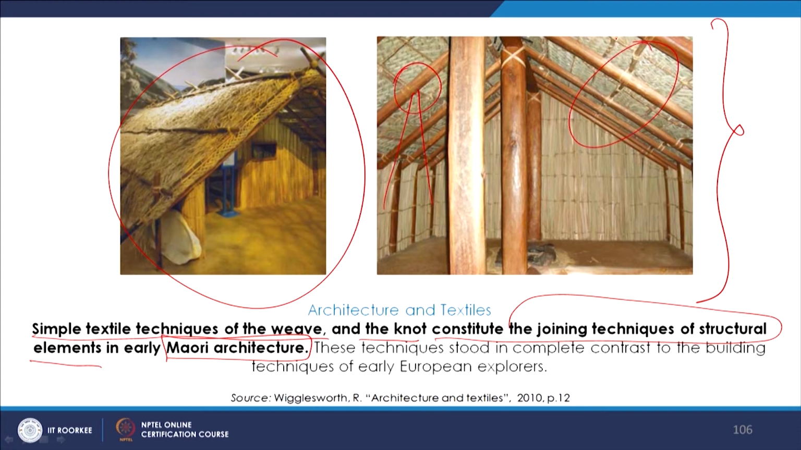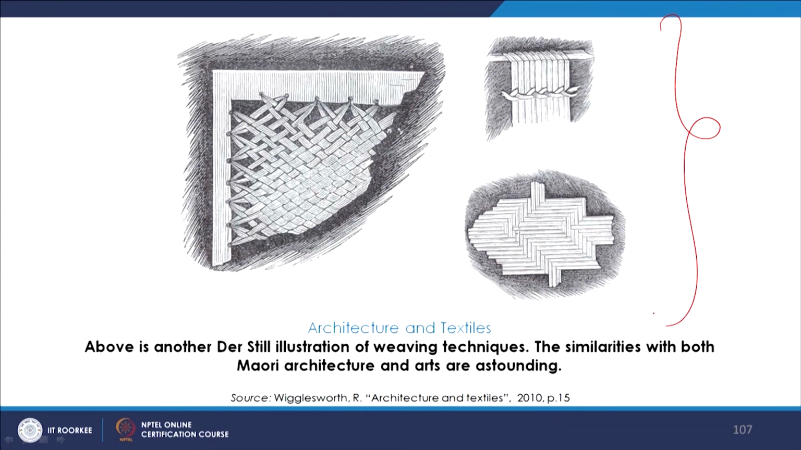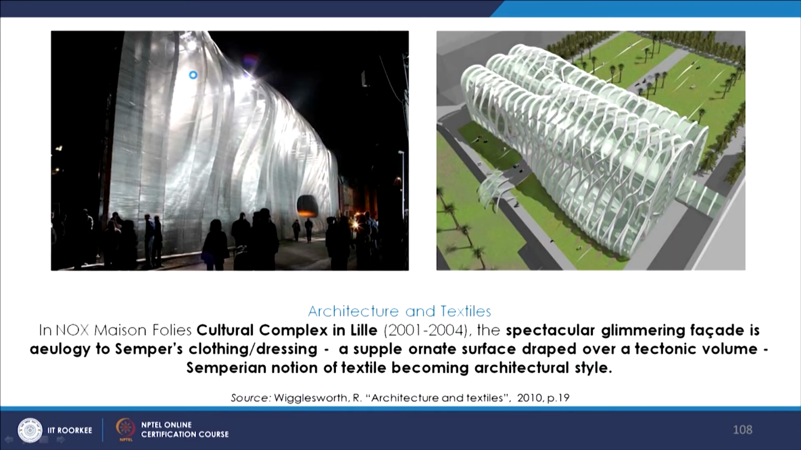over here. Again, some more illustrations. We see over here weaving, structural implications. These are some contemporary examples. So, this is a cultural complex, and we see this spectacular glimmering facade, which is a eulogy to Semper's clothing or dressing. So, expressions could be different for contemporary times,